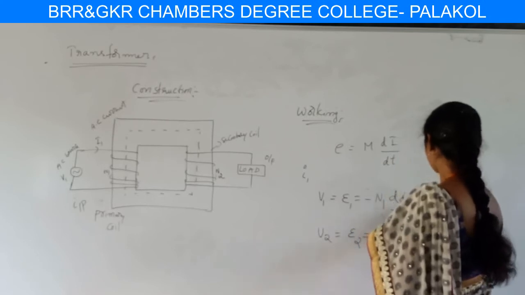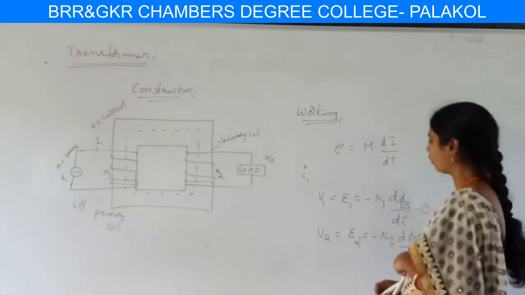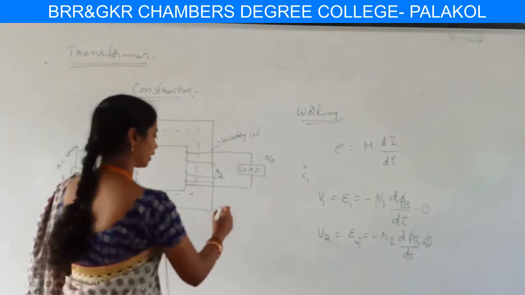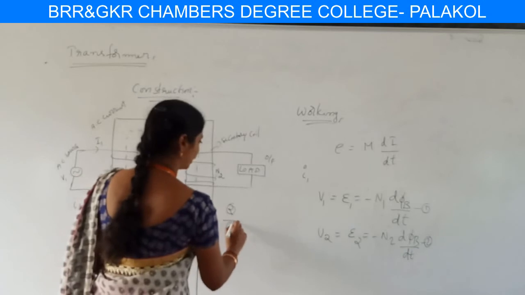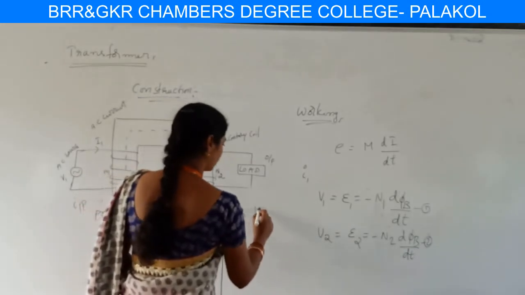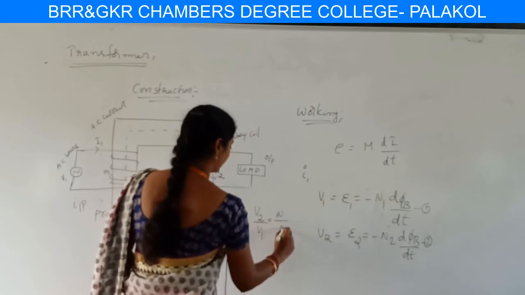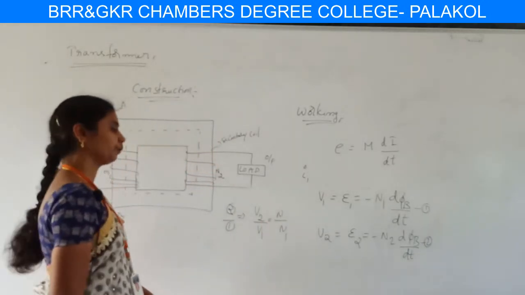Considering this as equation 1 and that as equation 2, dividing equation 2 by equation 1, we have V2 by V1 equal to N2 by N1.